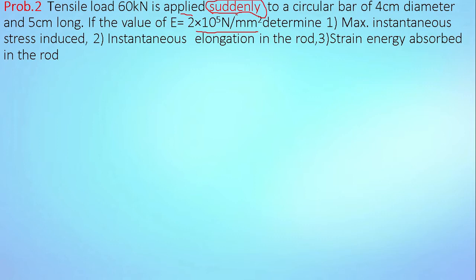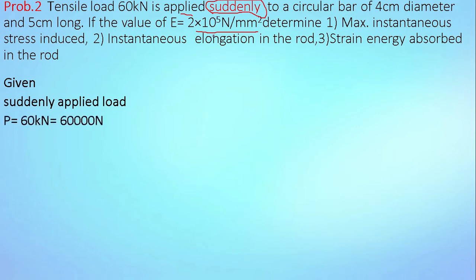So first of all, we will find out the given data. Type of load is suddenly applied load. Load is given, P is equal to 60 kilonewton, which is equal to 60,000 Newton. Diameter of the circular bar, small d, is equal to 4 centimeter.